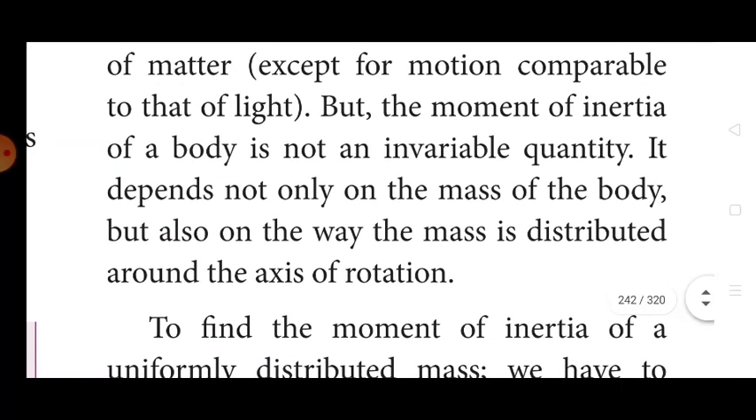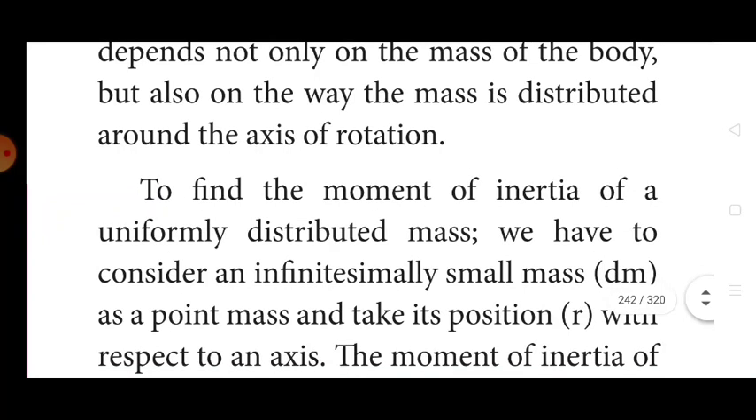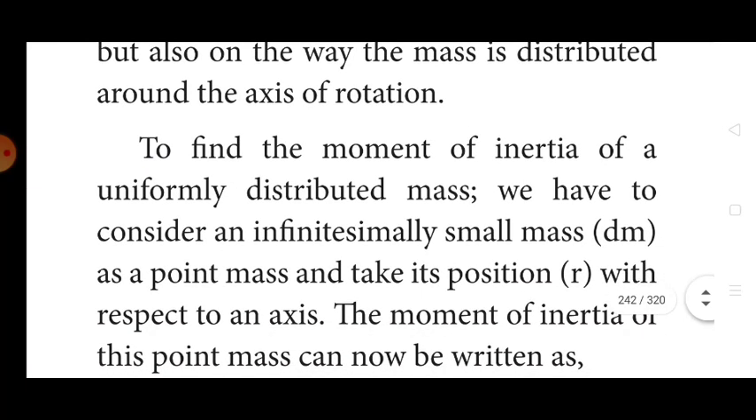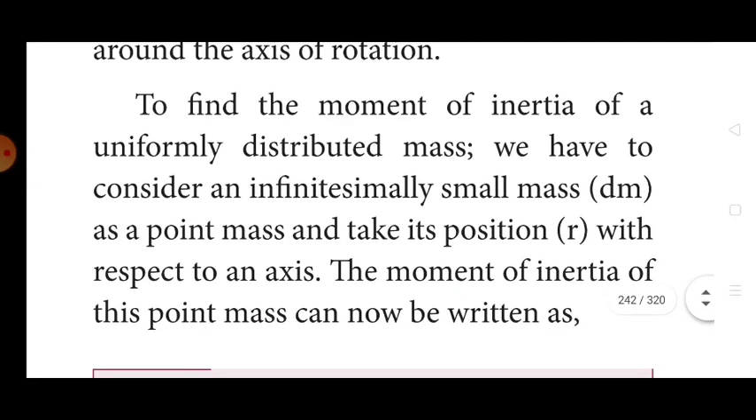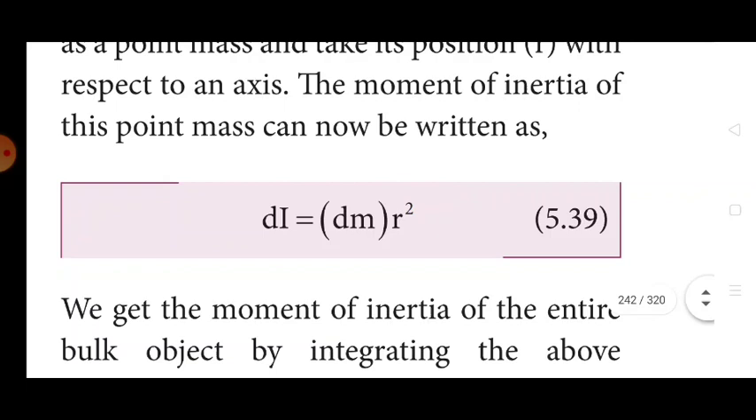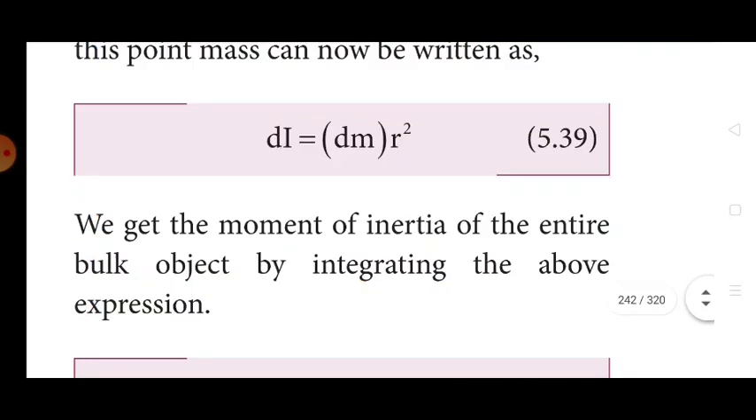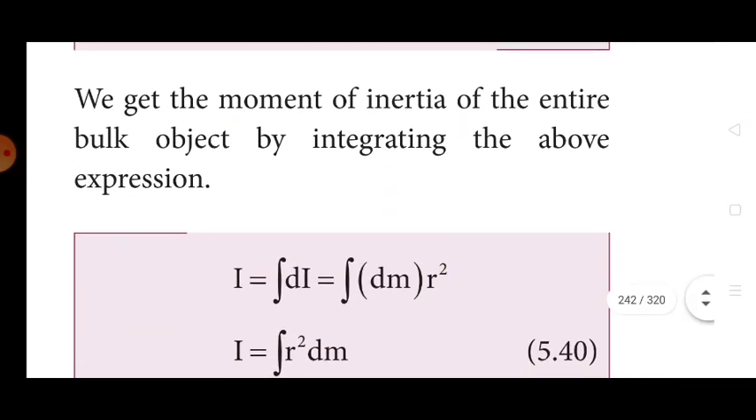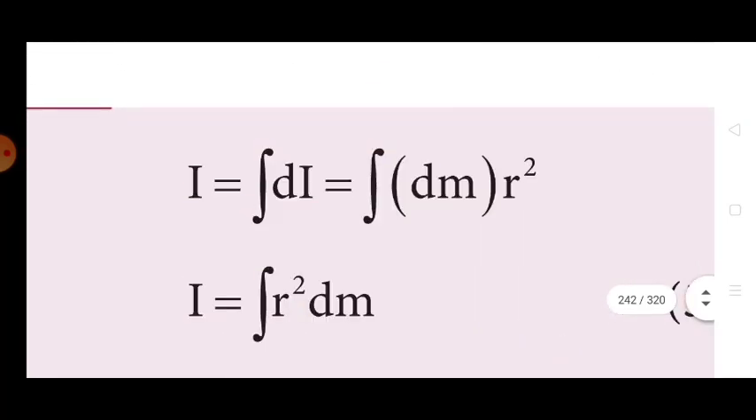To find the moment of inertia of a uniformly distributed mass, we have to consider an infinitely small mass dm as a point mass and take its position r with respect to an axis. The moment of inertia of the point mass can now be written as dI is equal to dm r square. We get the moment of inertia of the entire bulk object by integrating the above expression. I is equal to integration of dI is equal to integration of dm r square. I is equal to integration of r square dm.